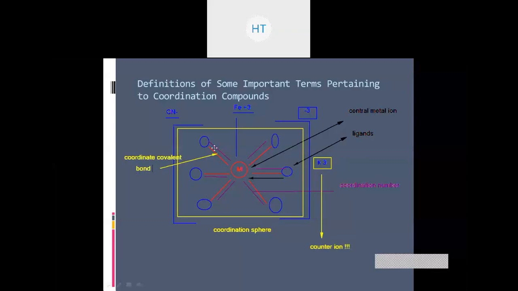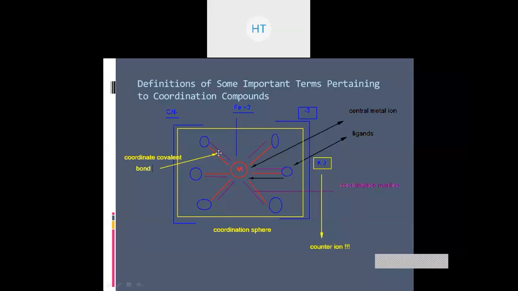Now, what is a ligand? A ligand can be an atom, molecule, or an ion which can donate a lone pair of electrons to the central metal ion with a view of forming a bond. Depending upon the charge present on the complex, if it is neutral, there will be no counter ion. If it is positive, then there will be a negative counter ion. If the entire complex is negative, then there will be a positive counter ion.